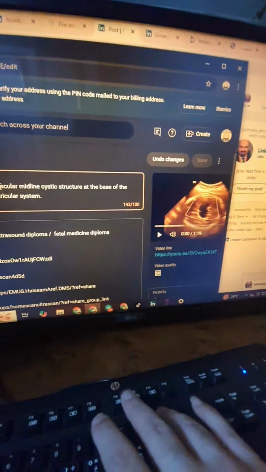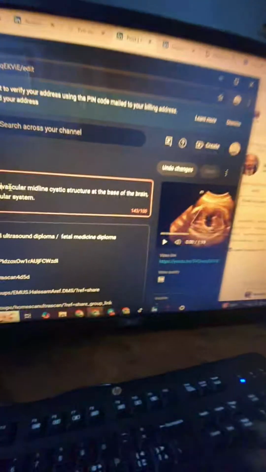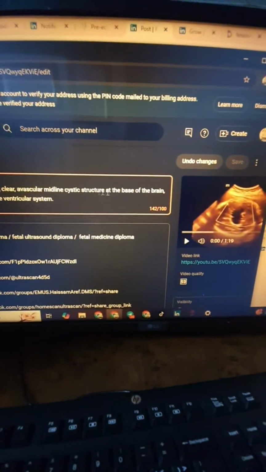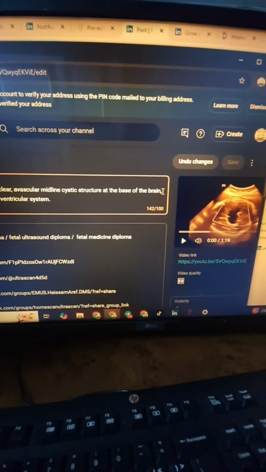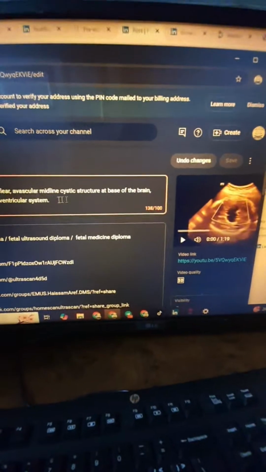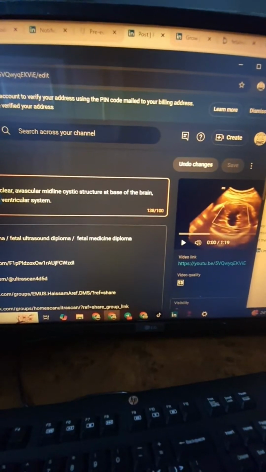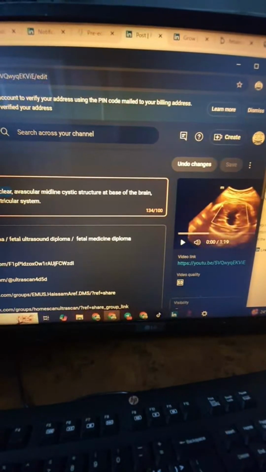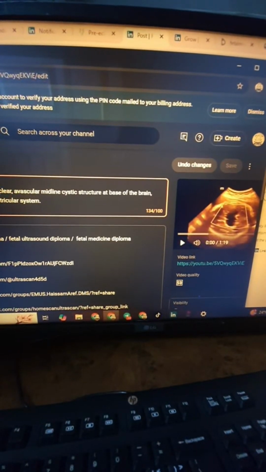We are trying to search for the least amount of words. Midline cystic structure at base of the brain, non-communicating with ventricular system. You don't have to say well defined.